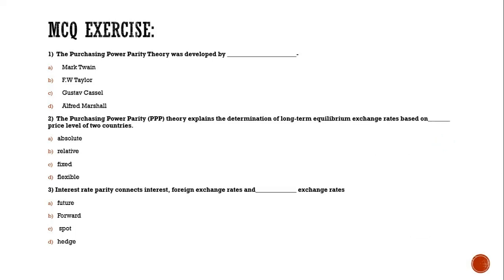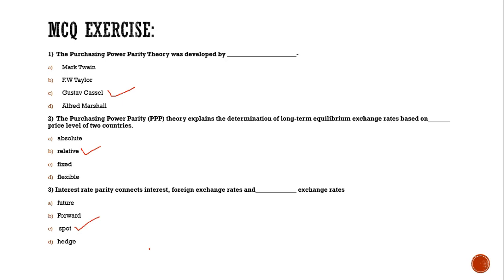Okay, now let us discuss the answers. The purchasing power parity theory was developed by Gustav Cassel. That's the correct answer. The purchasing power parity theory explains the determination of long-term equilibrium exchange rate based on relative price level of two countries. The third one, the interest rate parity connects interest, the foreign exchange rate, and the spot exchange rate. I hope everyone should have got these answers right.